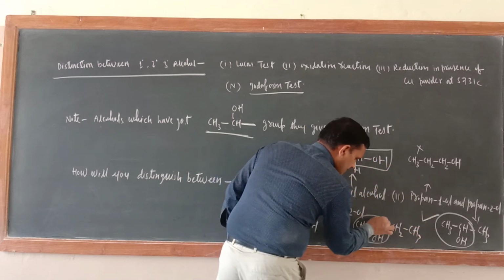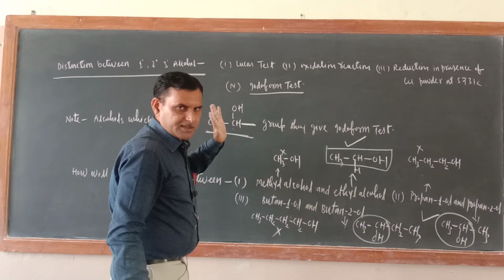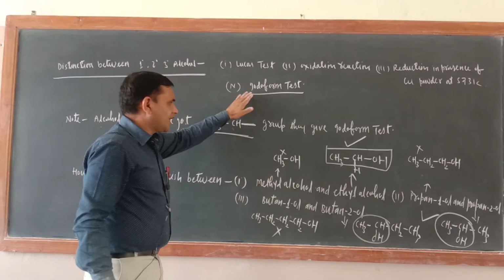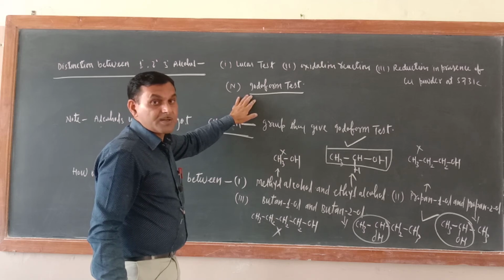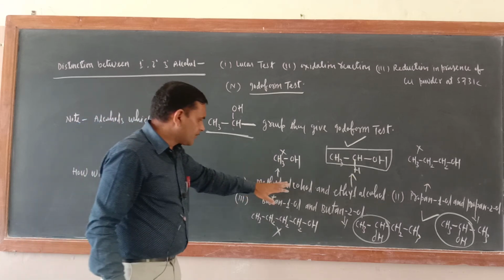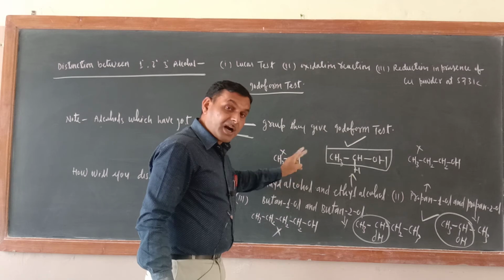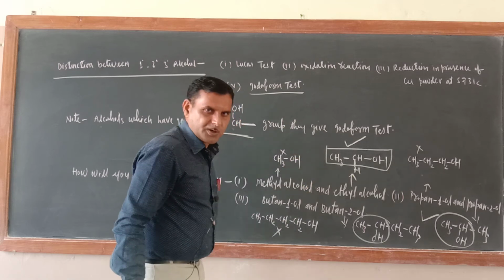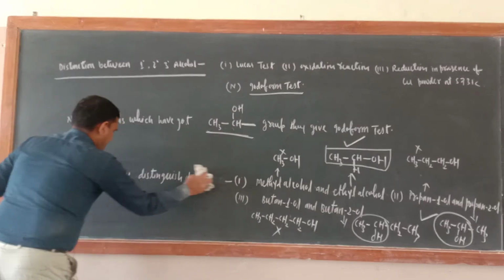Butane 2-ol has the CH3CHOH group, which means this will give the iodoform test. Why is it known as the iodoform test? Because a yellow crystalline substance, iodoform, is formed. So now we have identified which of these pairs will undergo the test and which will not. For those that undergo it, you should write the chemical test. How will you write it? Just check here. See.